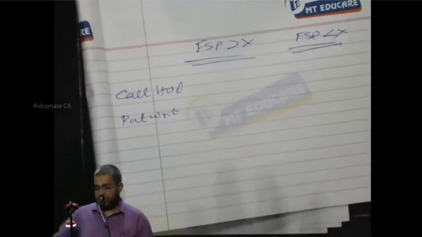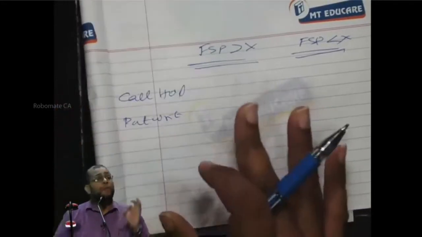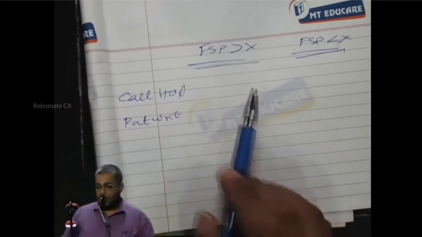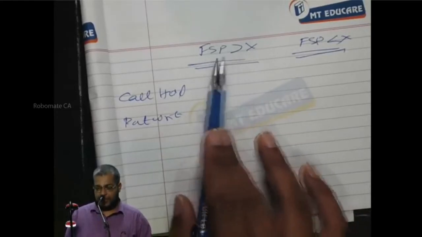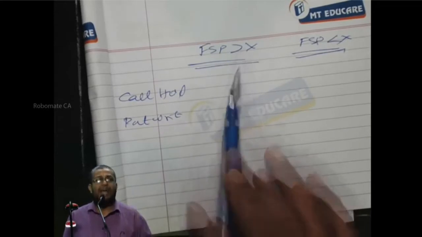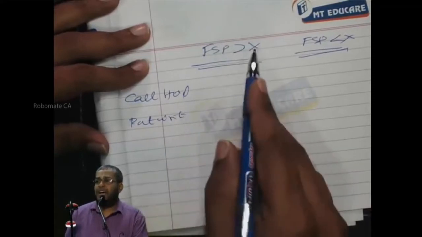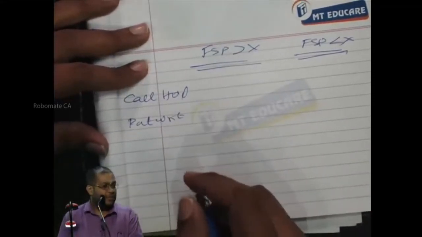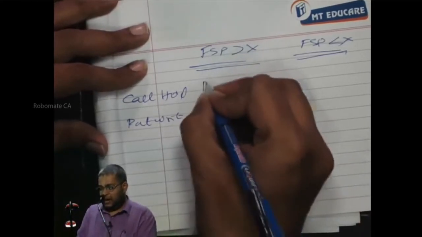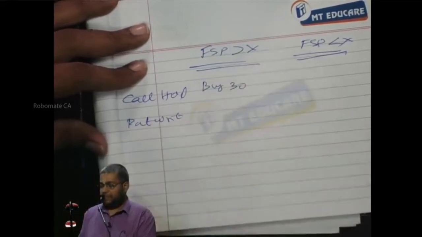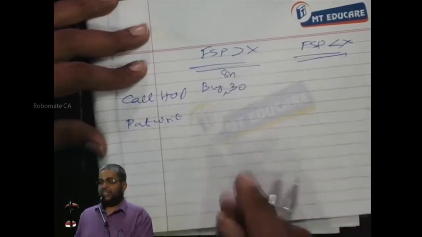Yes or no? Now, here I will decide, and here my other party will decide. Please think and tell me. On the maturity date, if the FSP is more than the strike price, I will exercise the call and buy the share at what price here? Strike price. What is the strike price in this problem? 30. So I'll exercise the call and buy at 30 rupees strike price. Yes or no?